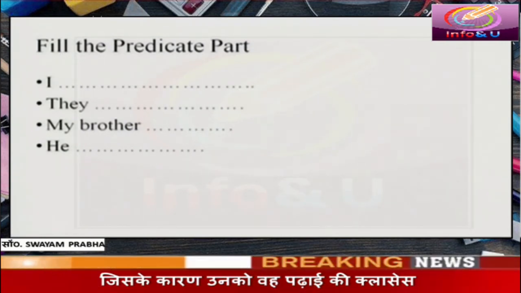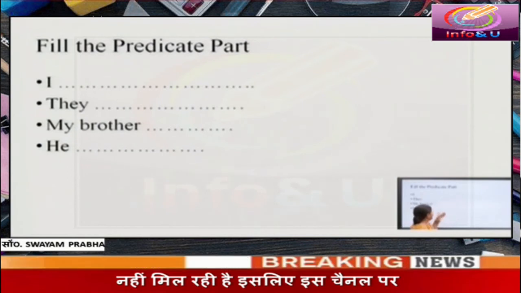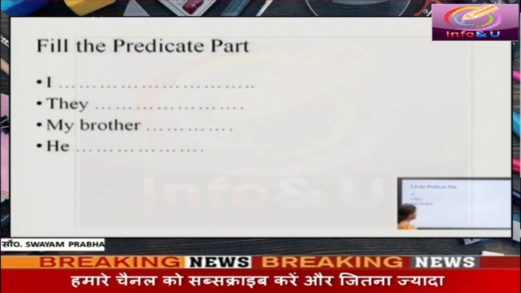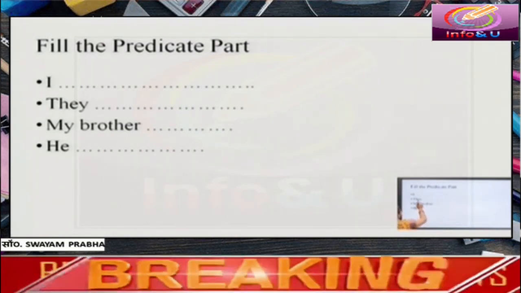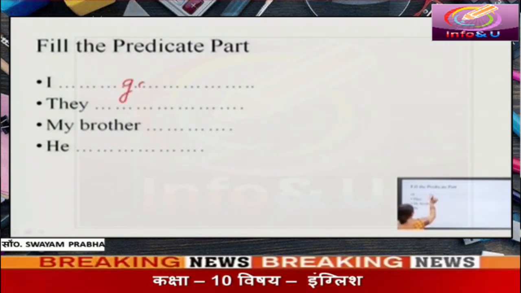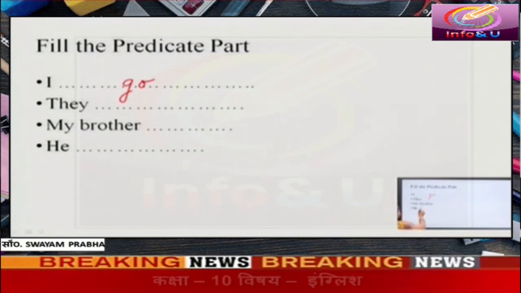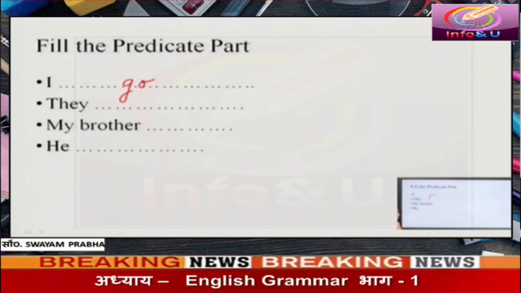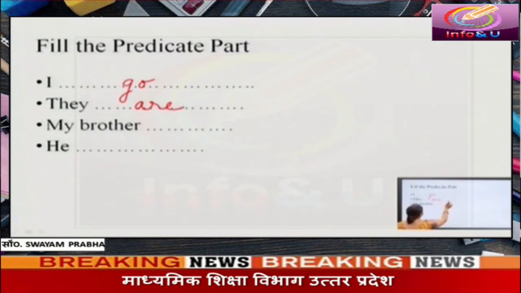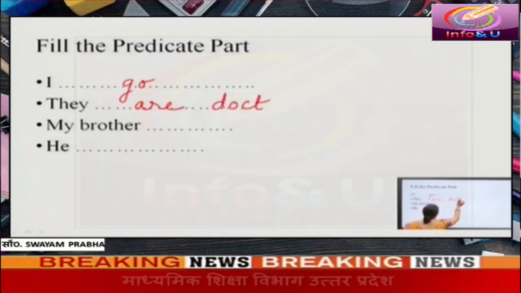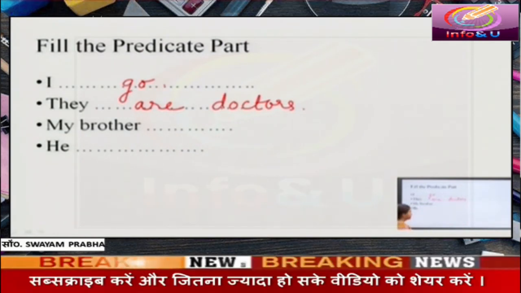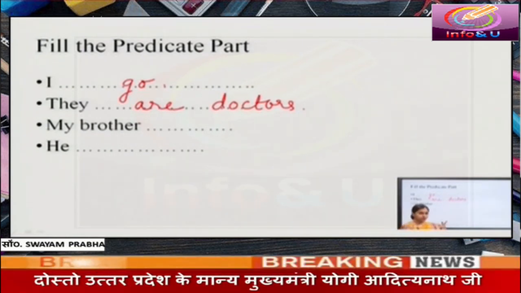Now we have the predicate part, we have the subject part. You will have to fill the predicate part. Better if you fill different types of predicate as studied today. I is the subject of this sentence. You can fill go here, I go. They is the subject. You can fill they are doctors. My brother. Here you can fill predicate with two objects.